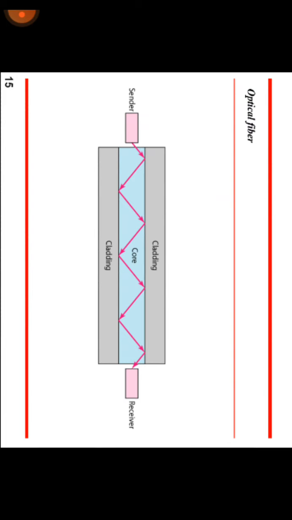Optical fiber is similar to fiber optics. It is also a technology that transmits information as light pulses along a glass or plastic fiber. Here we can see the sender, and here the receiver. The upper and lower parts are made up of cladding, and inside that is the core. There the signal is transmitted.